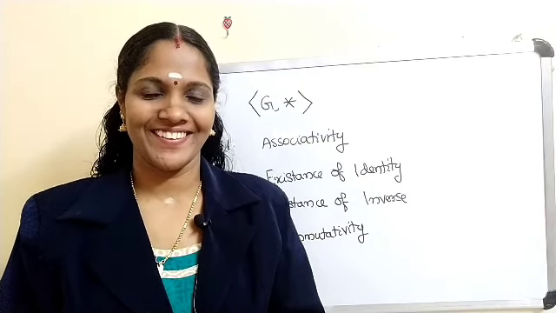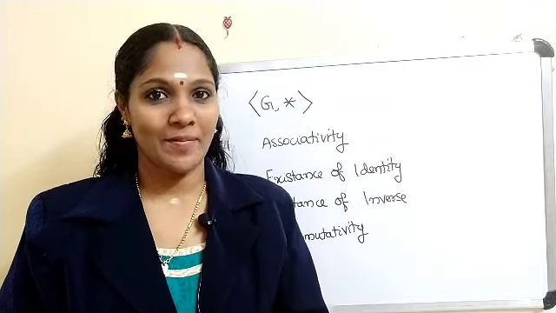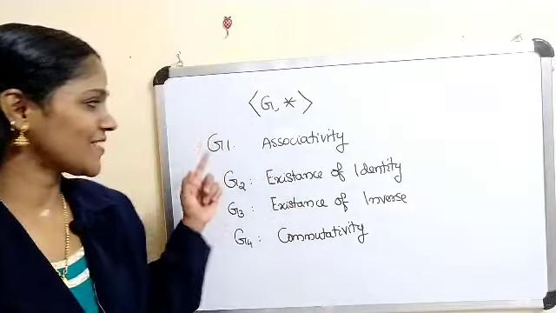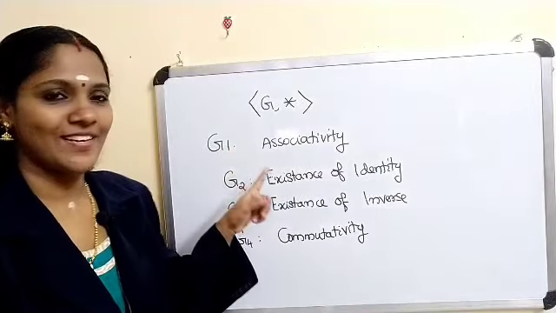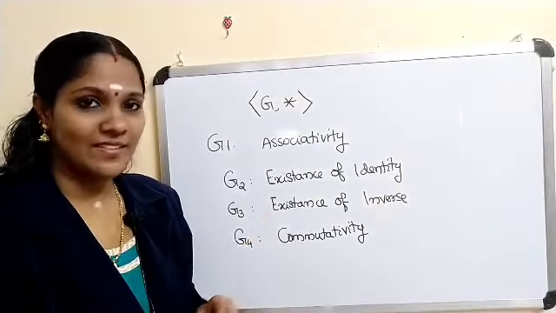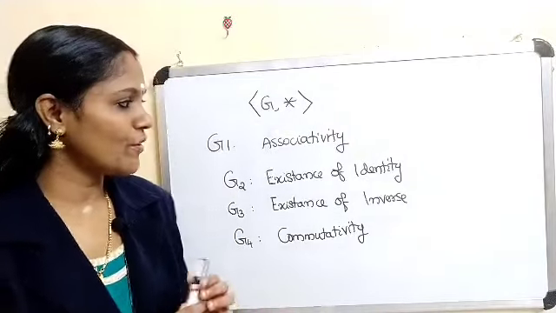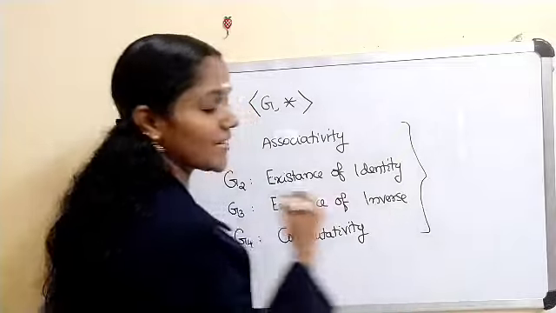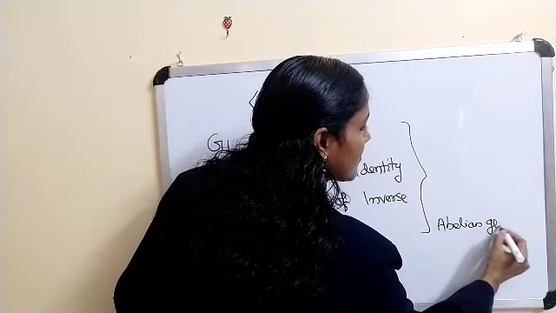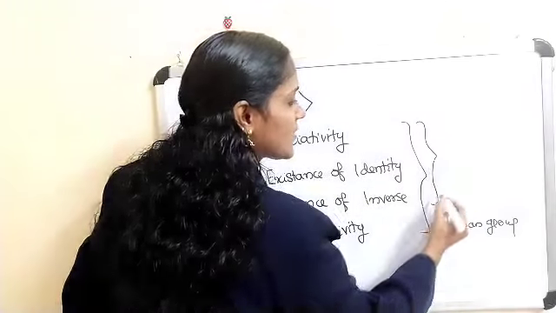Hi, good morning. In the last few classes, we have discussed groups, abelian groups and their examples. Now, a group G is an algebraic structure satisfying these four axioms. First one is associativity, second is existence of identity element, third is existence of inverse, and fourth is the commutative property if G is an abelian group. Therefore, if G satisfies these three conditions, then we call this a group, and with commutativity, an abelian group.